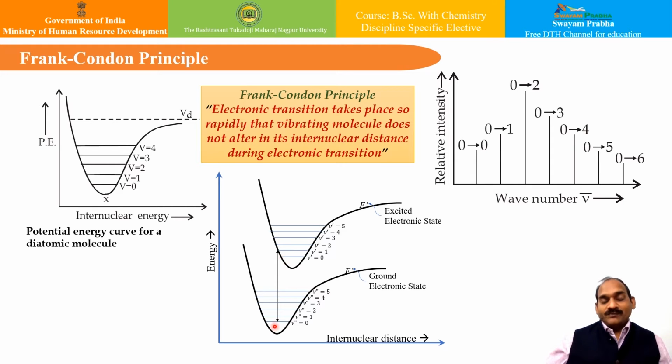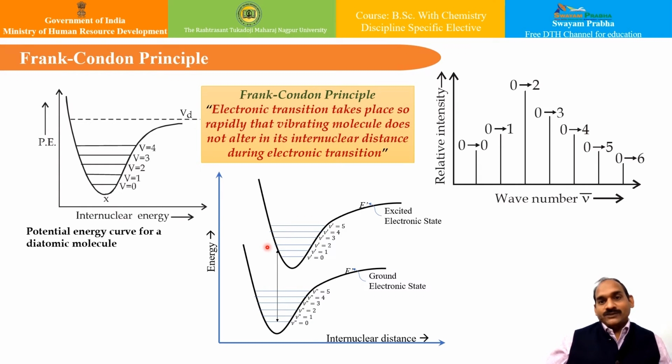However, the first possibility, wherein the bond length is lesser than the bond length available at the ground electronic state, is actually forbidden, because after absorbing energy, it is quite contradictory to say that the bond lengths, that is the vibrations, are lesser even after absorbing the energy. And therefore, as per our experience, the molecular bond lengths increase, or more excited vibrations will be observed at the excited state.